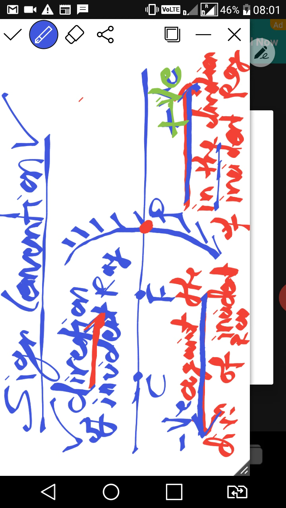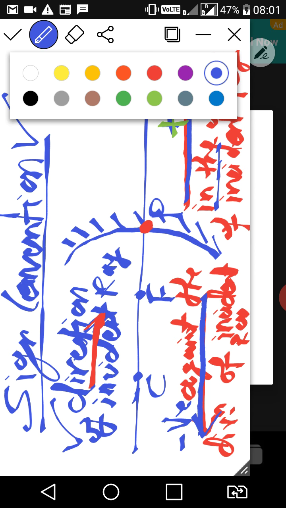What we have noticed till now? 3 points. All measurement we must take from the pole, right? Second, the measurement in the direction of incident ray always positive. Third, the measurement against the direction of incident ray always negative, right class?